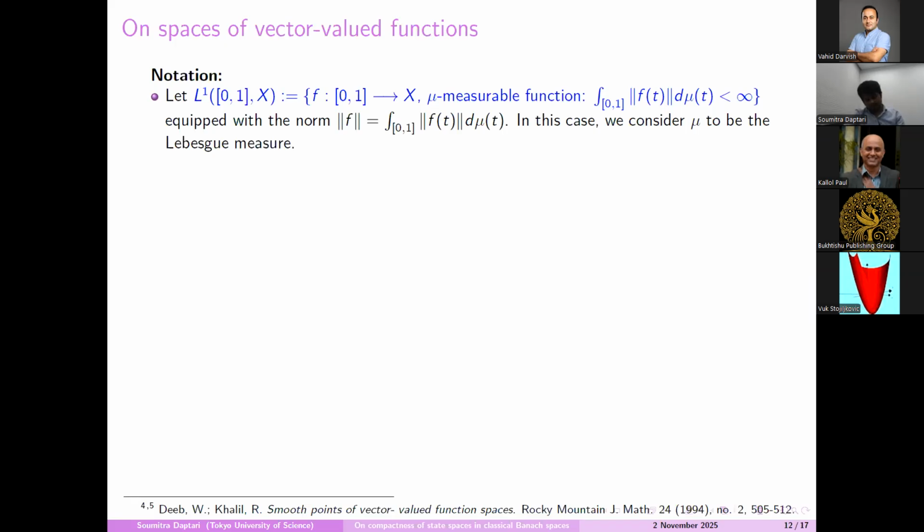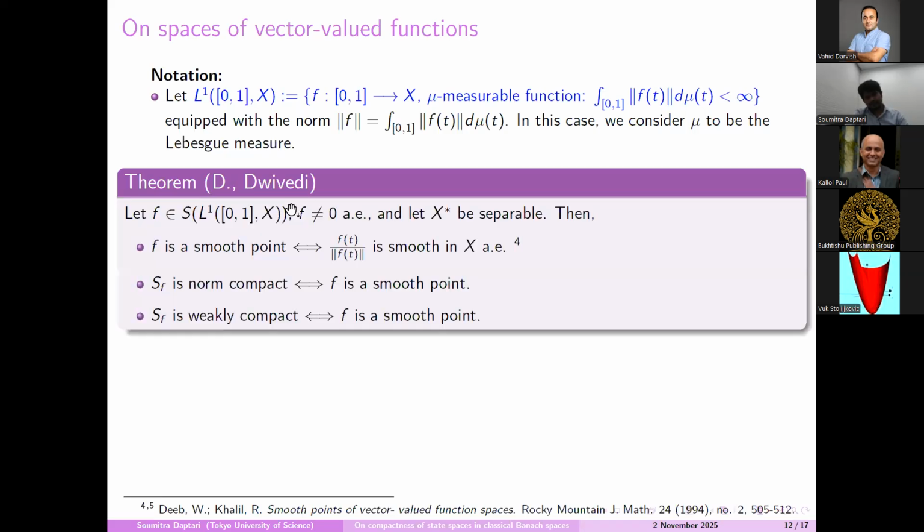So now we consider the space of all Bochner integrable functions, we denote that space by this one, but in this case we consider mu to be Lebesgue measure.